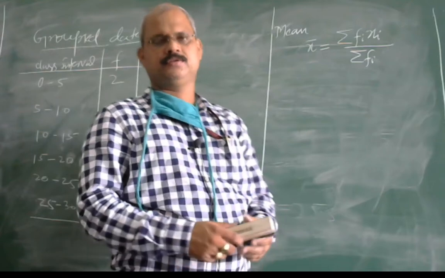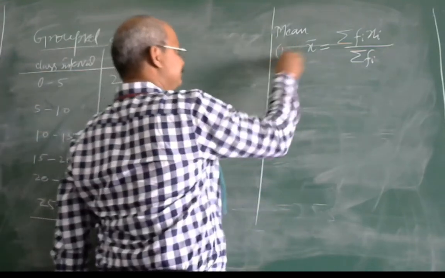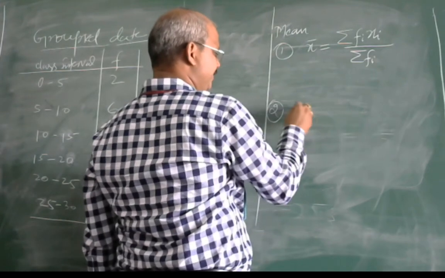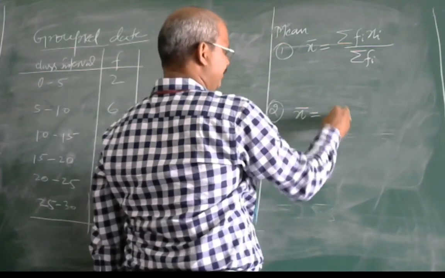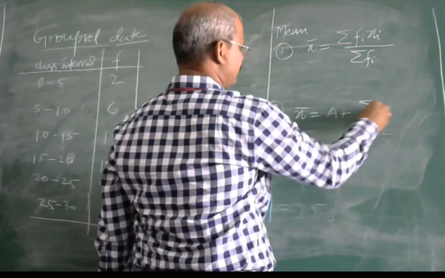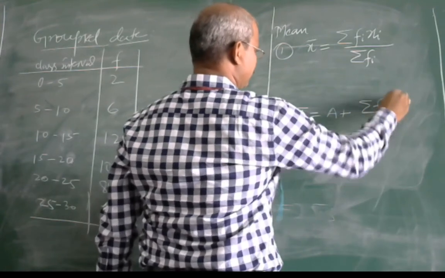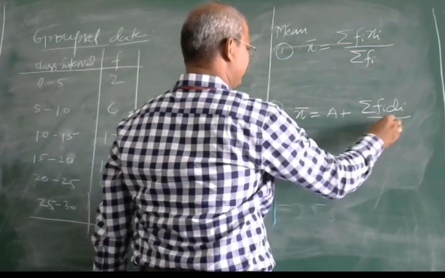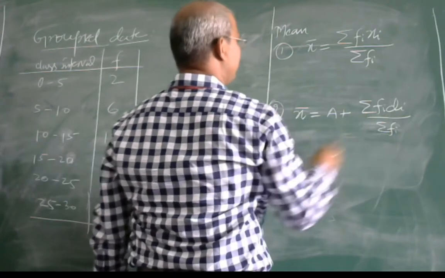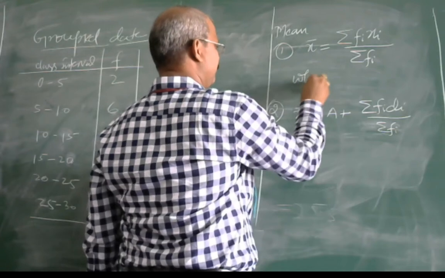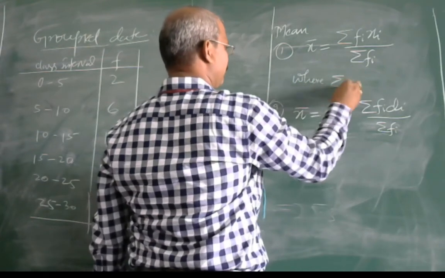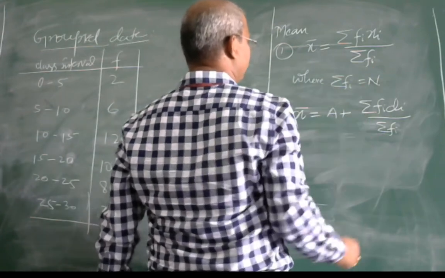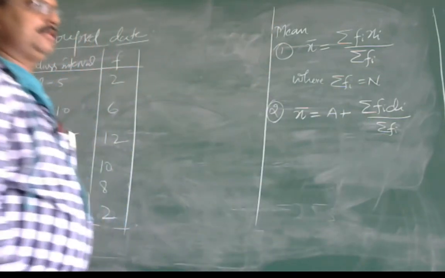Okay, students. Now the second method is mean by assumed mean. By taking assumed mean a, plus summation fi di upon n, where n equal to sigma fi.